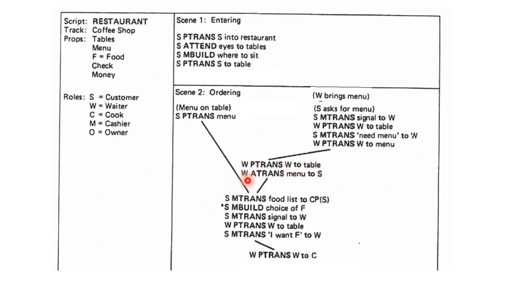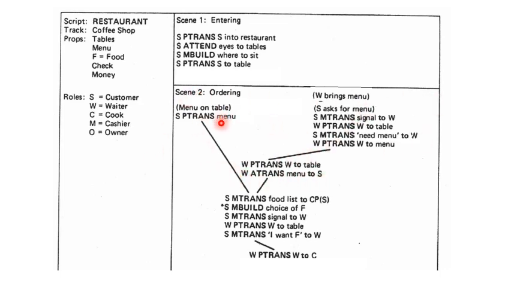And the waiter, what he did, he gave that menu to the customer. That is represented by W, waiter, ATRANS, which means possession. He gave that menu to the customer. Now the ordering scene is okay.